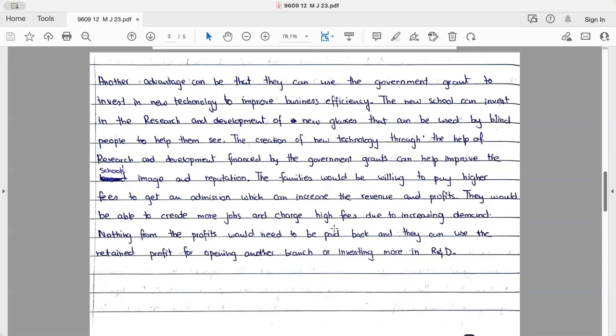The creation of new technologies with the help of research and development finance with the government grants can improve the school's image and reputation. The families would be willing to pay a higher fee to get an admission, which increases the revenue and the profit. They would be able to create more jobs and charge a high fee due to the increasing demand. Nothing from the profit would need to be paid back, and there can be use of retained profit.